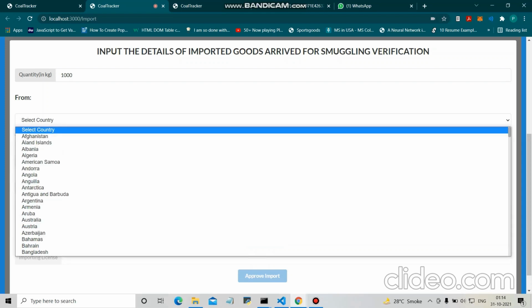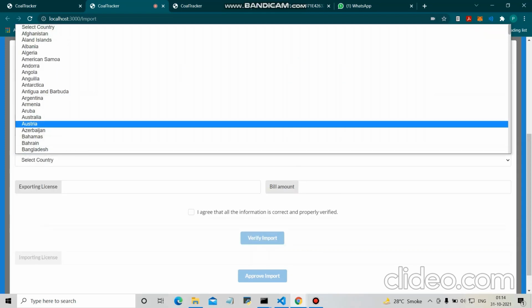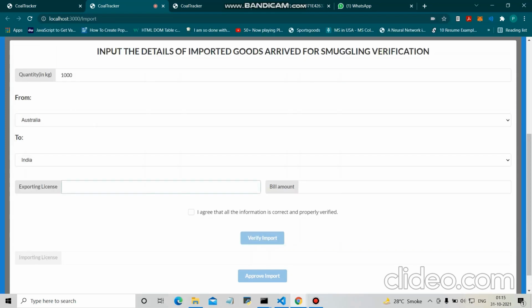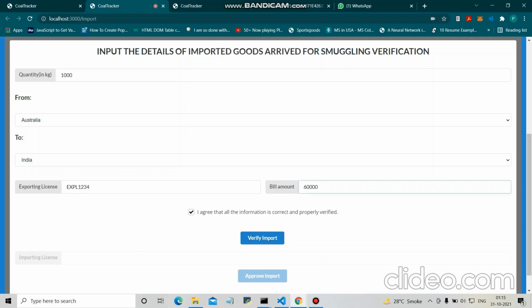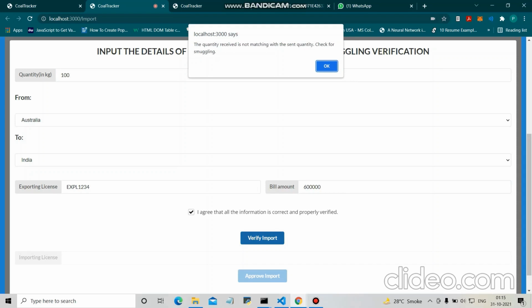He will enter the quantity, from country, and exporting license of that particular exporter. And let's say he enters a bill amount which is false. Now when we verify the import, it will tell that the bill amount is not matching, check for illegal smuggling. If we give the bill amount right and, let's say, the wrong quantity, then also it is a case of smuggling. So again it will alert that this is a case of smuggling.